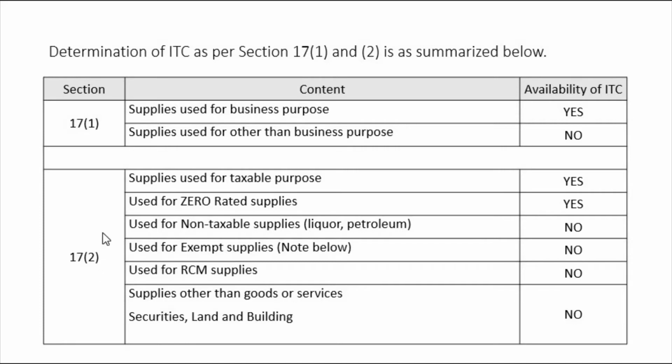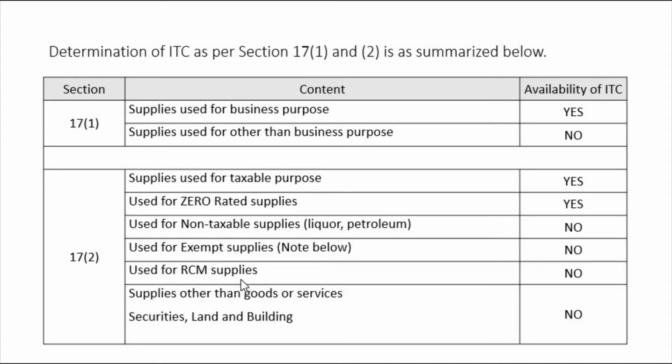And the next subsection says supplies used for taxable purpose, yes, you have ITC. For zero rated supplies, ITC is available. Used for non-taxable supplies like liquor or petroleum, these two are non-GST items, therefore ITC is not available. Used for exempt supplies, noted below, in the next slide I have given, no, ITC is not available.